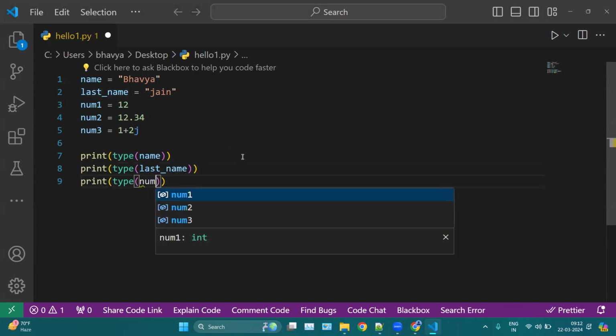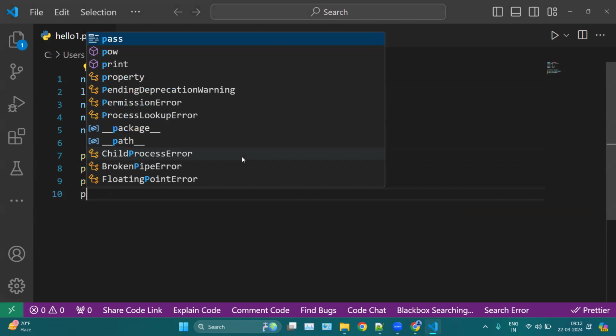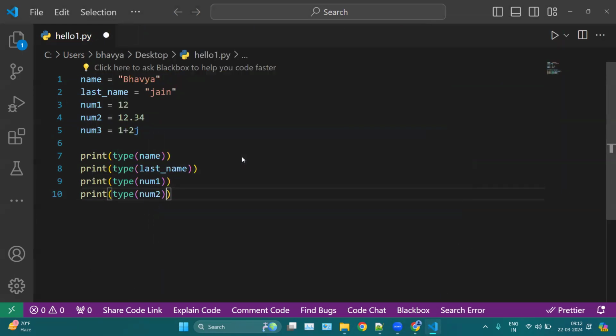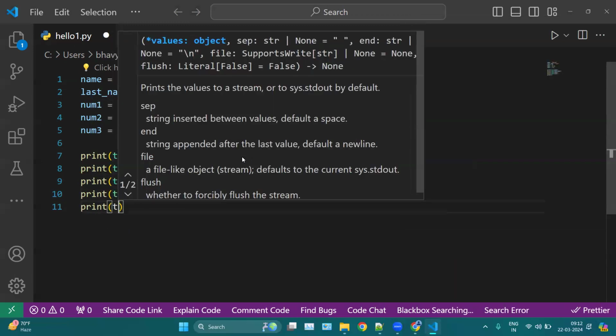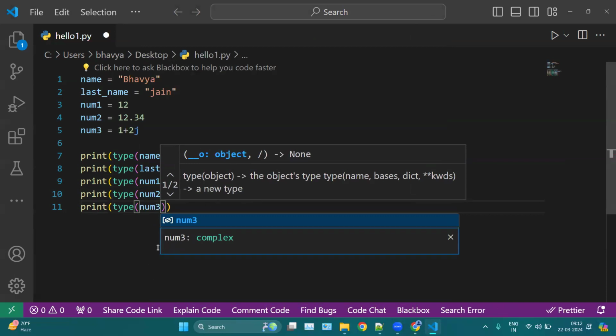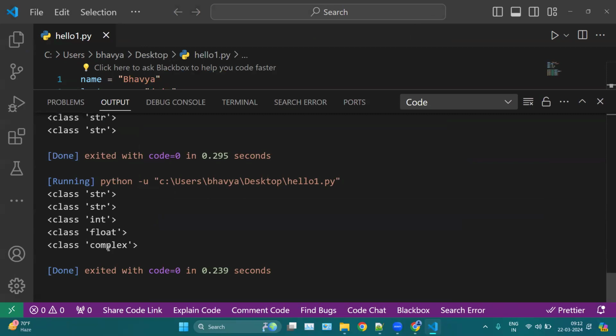So here you can use print type of num1, print type of num2 and print type of num3. If you run this one, you will notice num1 is an integer, which is the 12 value, num2 is your float, and num3 is a complex number.